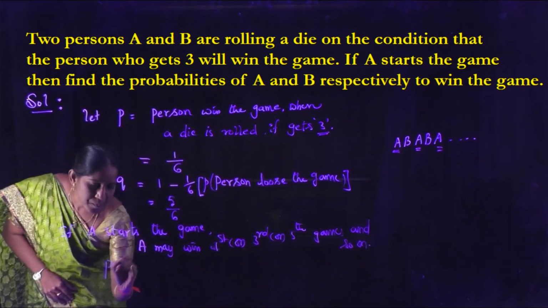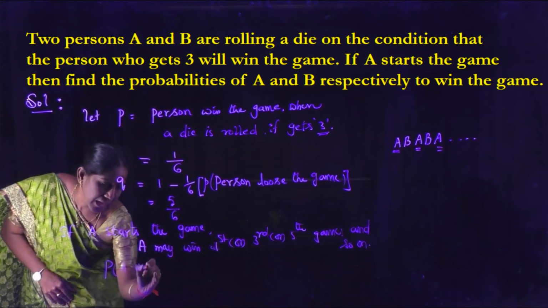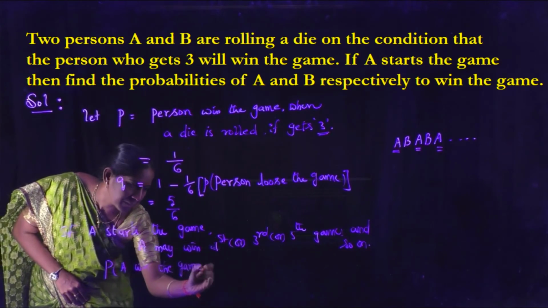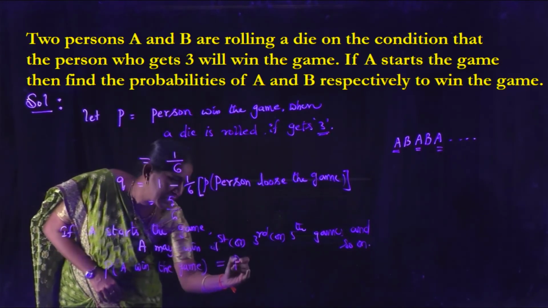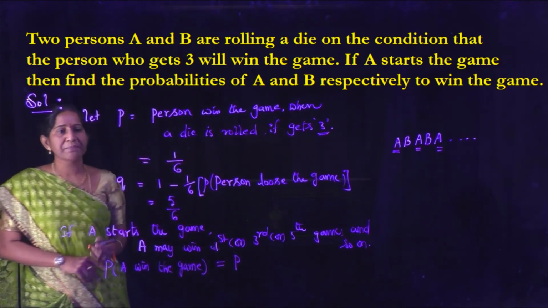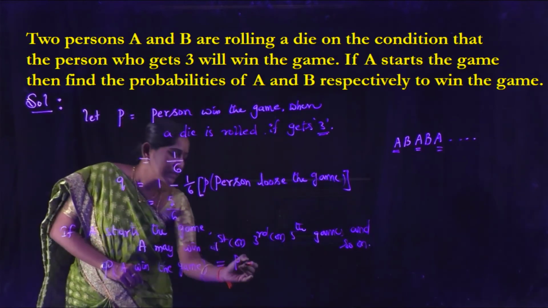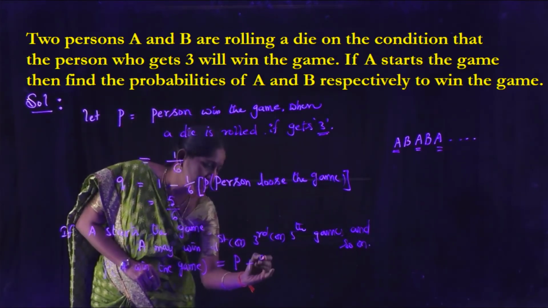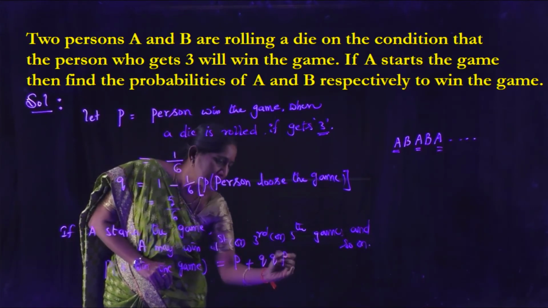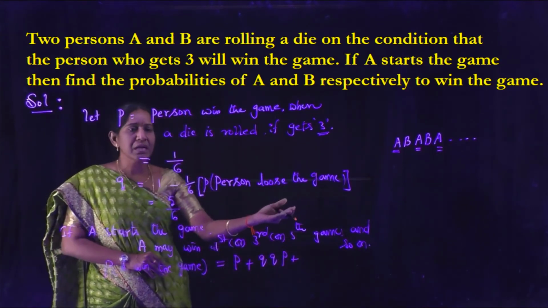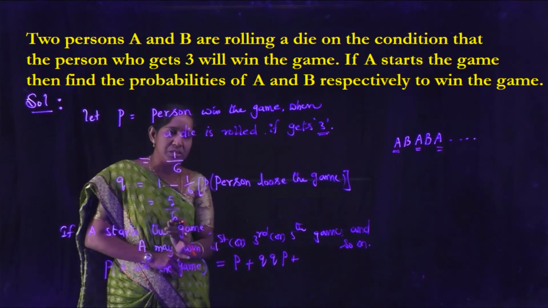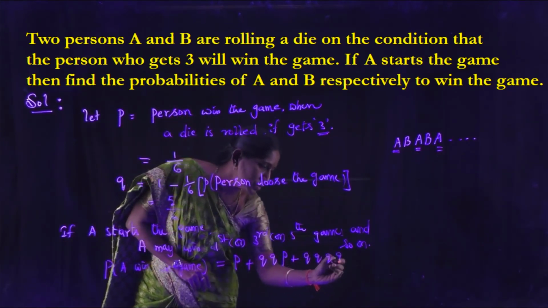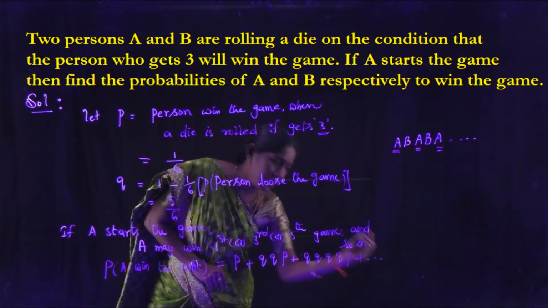Therefore, the probability that A wins the game, denoted by P. Third game win means the first two games lose, that is Q, Q, P, plus fifth game win, that is the first four games lose, Q, Q, Q, Q, P, plus and so on.